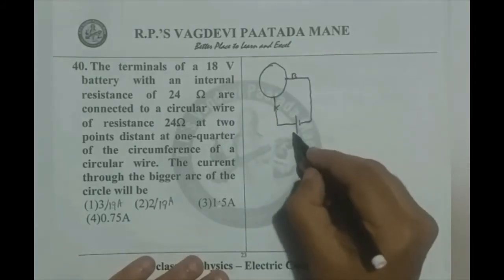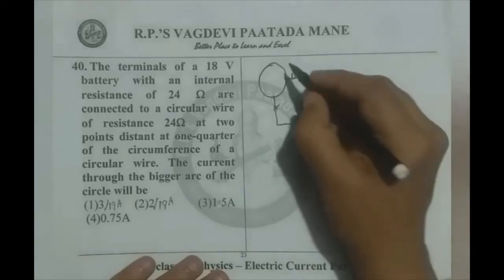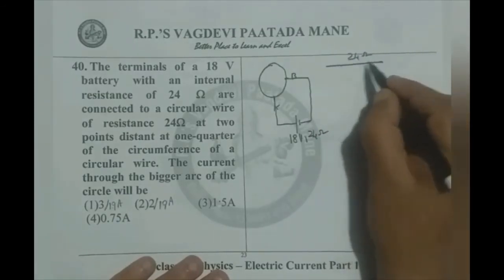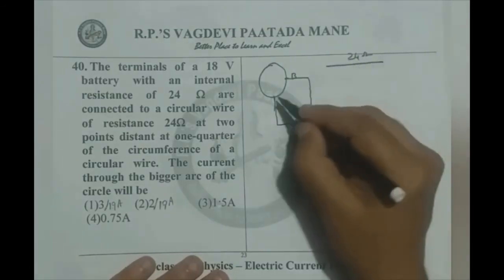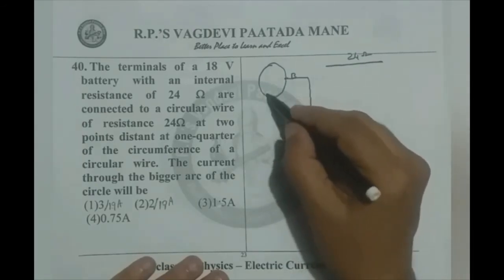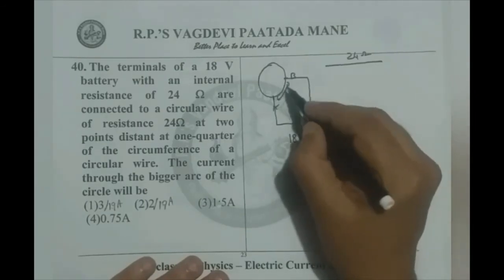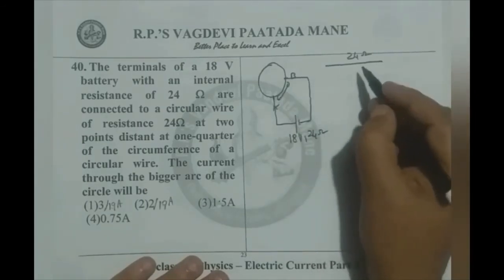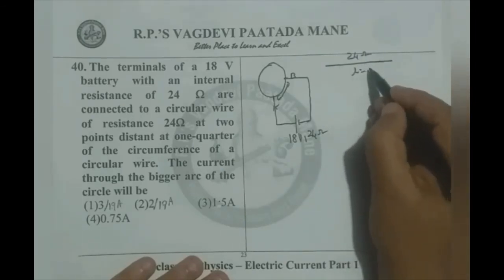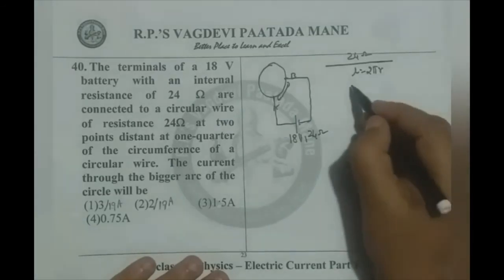And this battery is of 18 volts, 24 ohms. And this overall wire length is also 24, wire resistance is also 24 ohms. And we know 1/4 of the circumference is connected like this. So if we have a length L which is equal to 2 pi r, the one circumference,